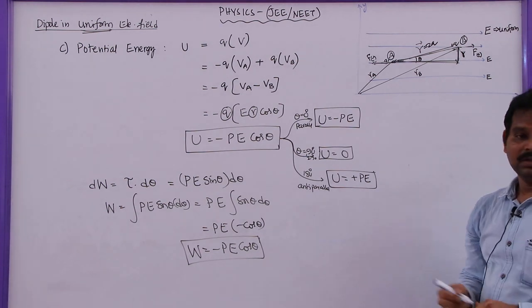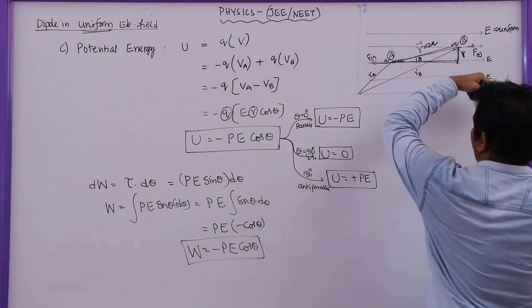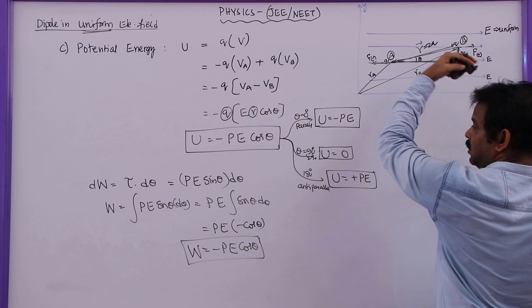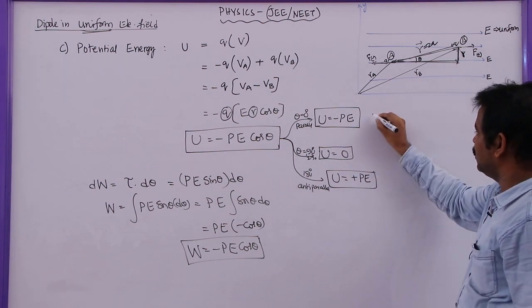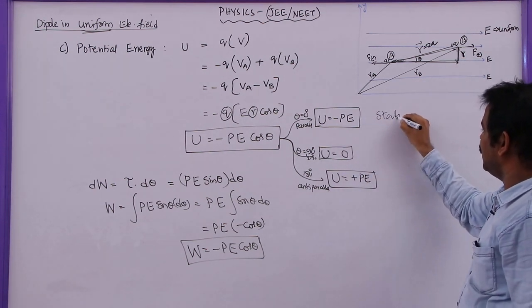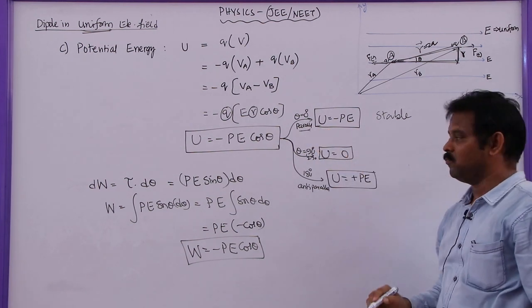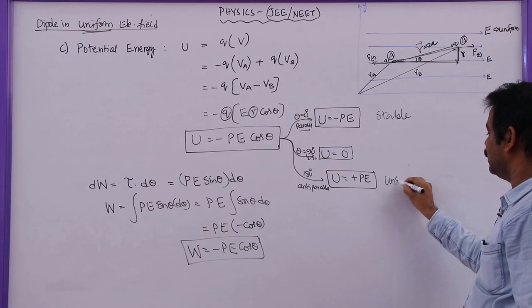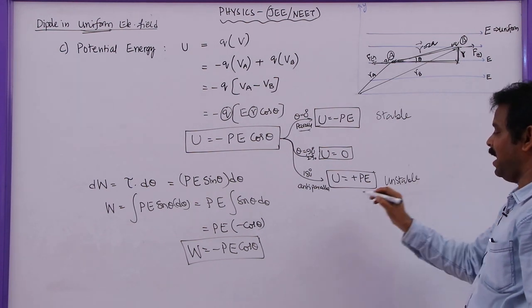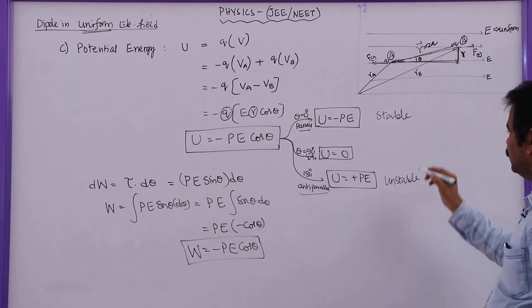Stable equilibrium means if you displace the dipole a little bit and release it, it will oscillate for some time and come to rest. So the dipole is said to be in stable equilibrium if it is parallel to the electric field, and it is said to be unstable if it is anti-parallel to the electric field.